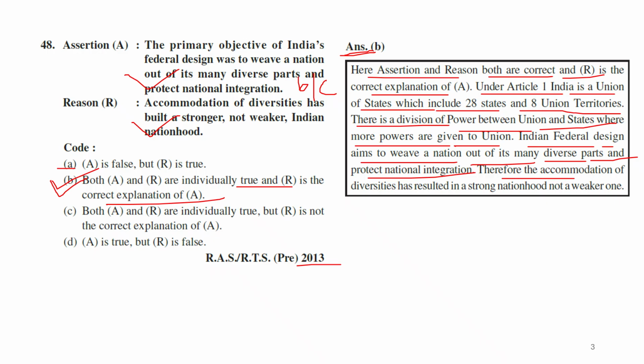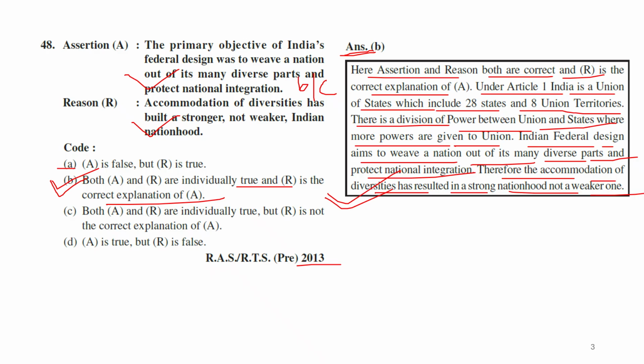Therefore the accommodation of diversities results in a strong nationhood, not a weaker one. The explanation given is completely saying that obviously R is the correct explanation of A. So the answer is B. If you don't understand, please read the explanation one more time. If I start giving the explanation line by line, it will take a lot of time to complete these 10 questions.